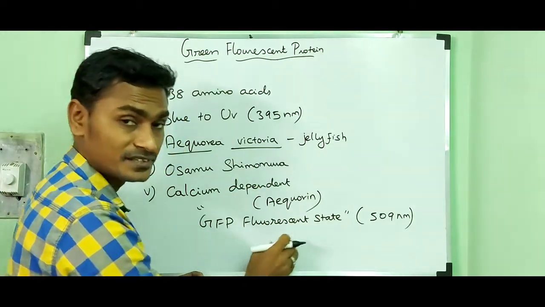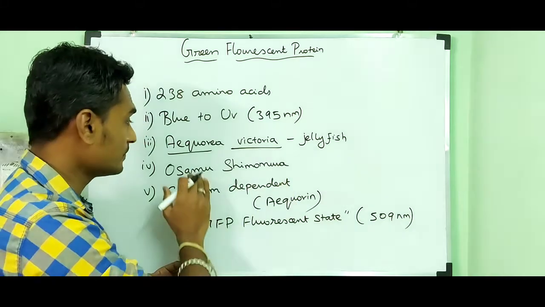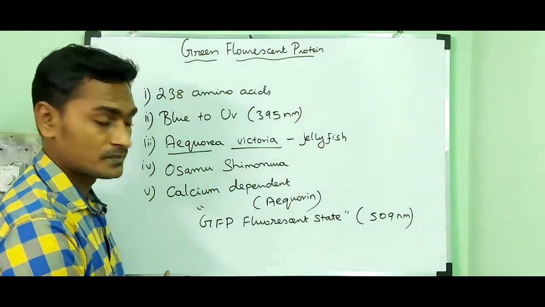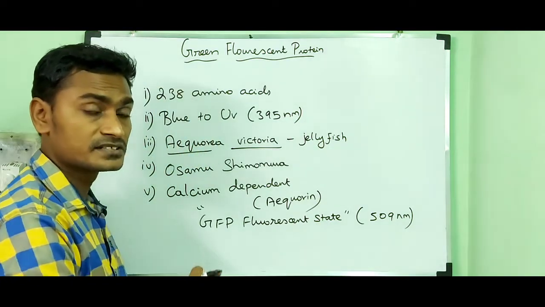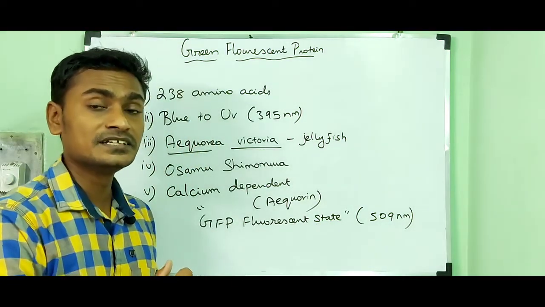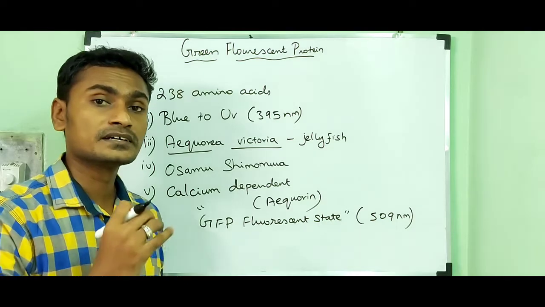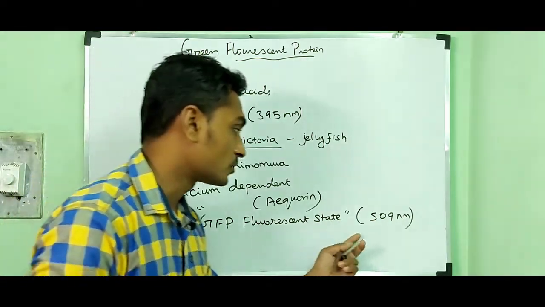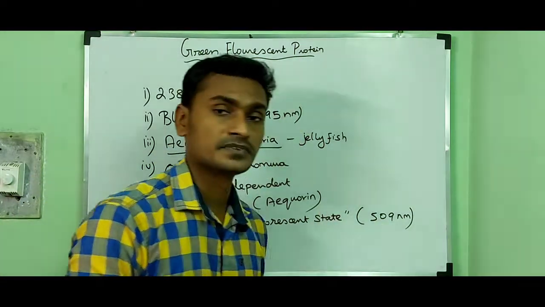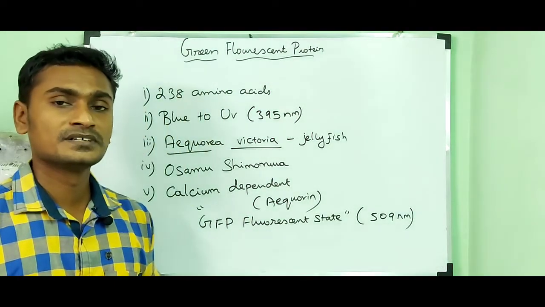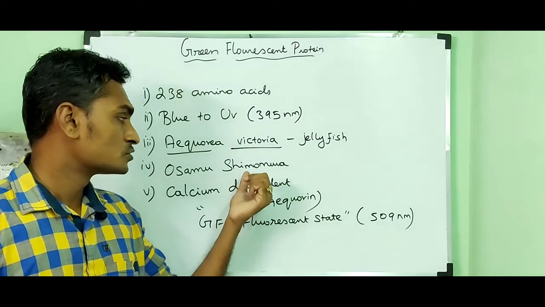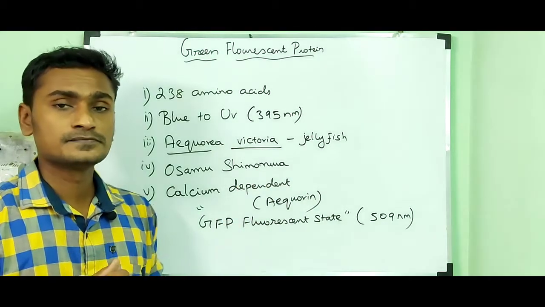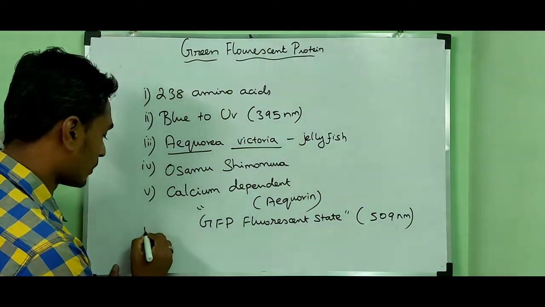So this GFP fluorescent state, when exposed to ultraviolet radiation, can exhibit bright green fluorescent light at the nanometer 509. Then the literature written by Shimamura tells us some important points.